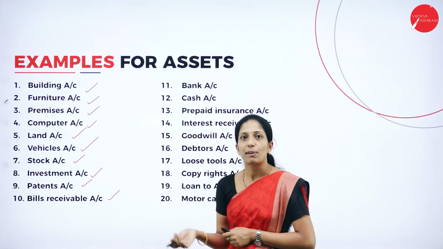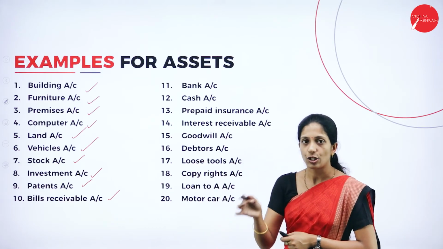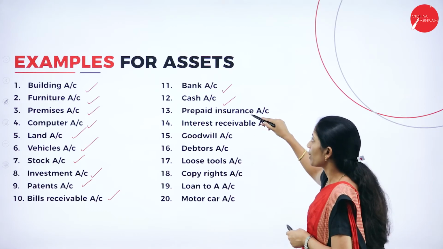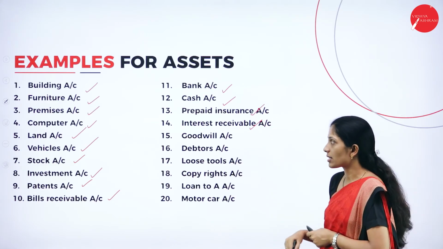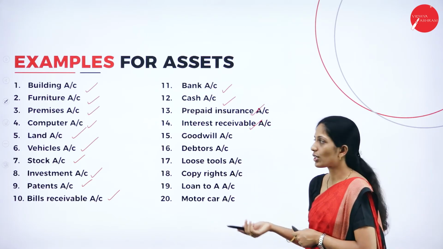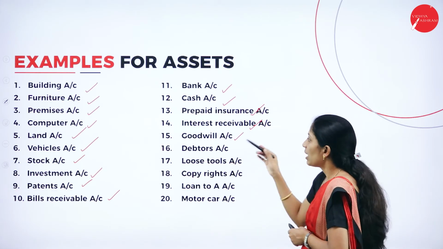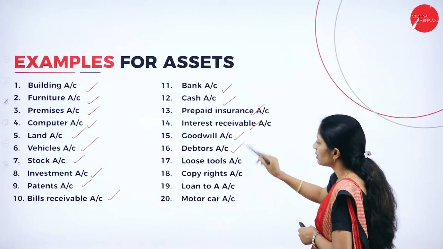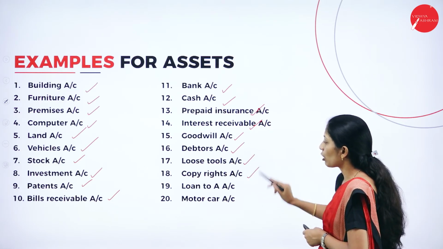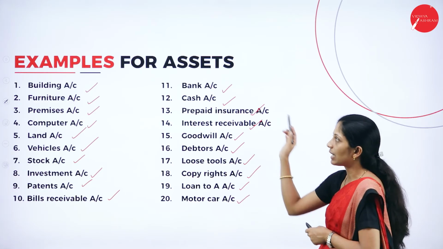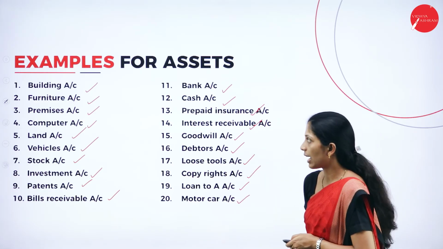Here the assets may be current assets or non-current assets, so both are combined. Bank account, cash account, prepaid insurance, interest receivable, that is outstanding interest, outstanding income, goodwill, debtors, loose tools, copyrights, loan to A, motor car. So these are the examples for assets accounts.